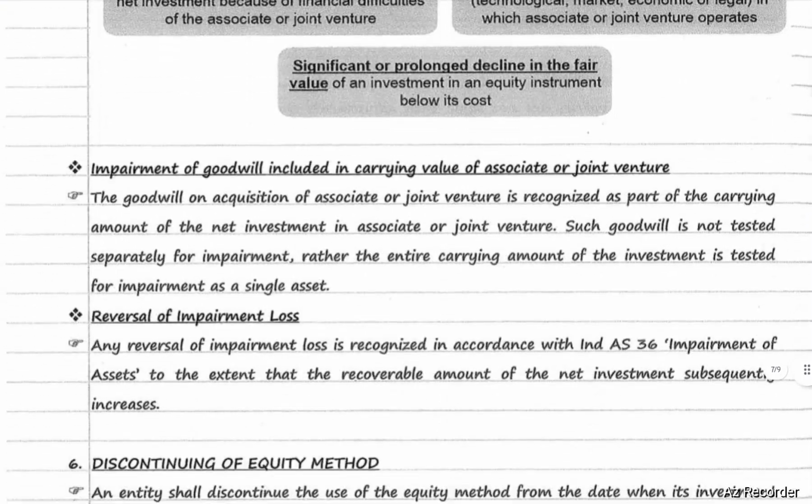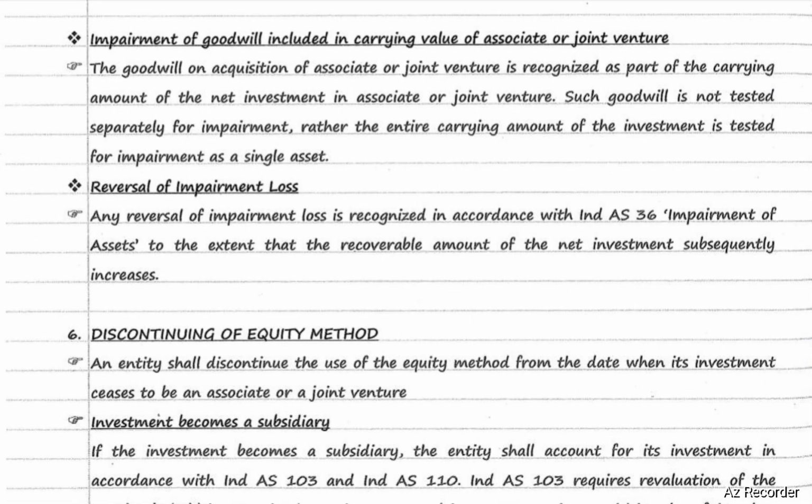Impairment of goodwill included in carrying value of associate or joint venture. The goodwill on acquisition of an associate or joint venture is recognized as a part of the carrying amount of net investment in the associate or joint venture. Such goodwill is not tested separately for impairment. Rather, the entire carrying amount of the investment is tested for impairment as a single asset. Reversal of impairment loss. Any reversal of impairment loss is recognized in accordance with Ind AS 36, impairment of assets, to the extent that the recoverable amount of net investment subsequently increases.